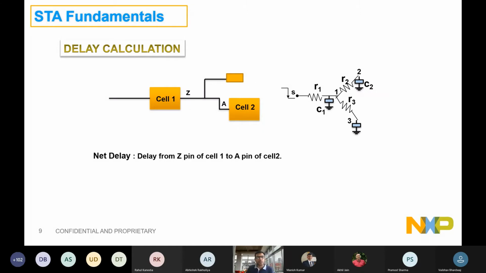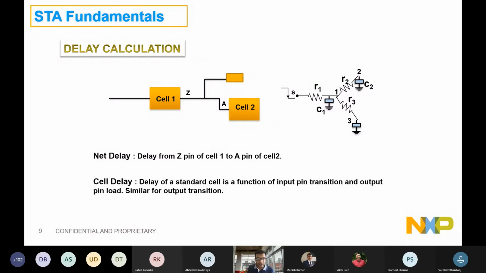Fair. So again, delay from pin Z to A, right? That delay will be modeled inside a SPEF like an RC network, where individual net segments will have some R and C network, right? Those R and C networks will be sorted out, and those delays are converted in the form of delays inside SPEF, right? And that was on the net delays.